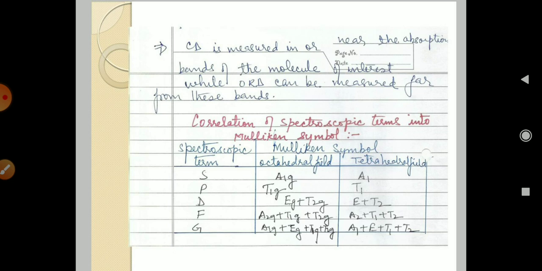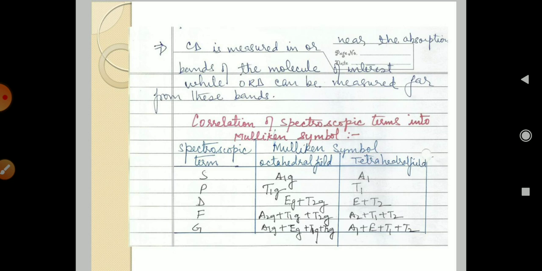For P, in the octahedral field, it is T1g, and for tetrahedral it is T1. For D, in the octahedral field it is Eg and T2g, and for tetrahedral it is E and T2.